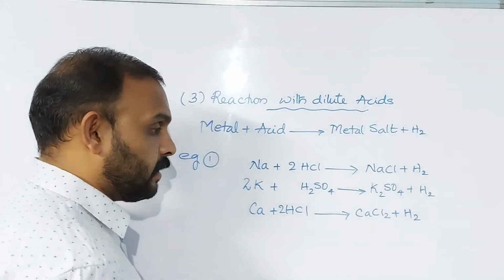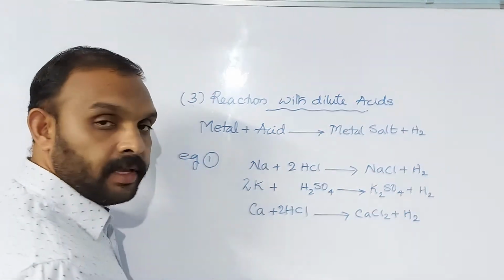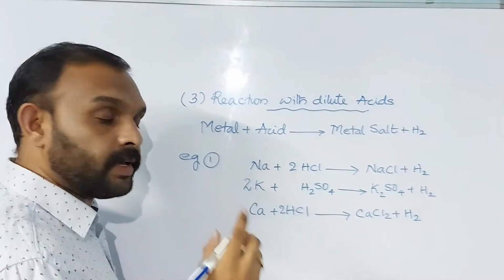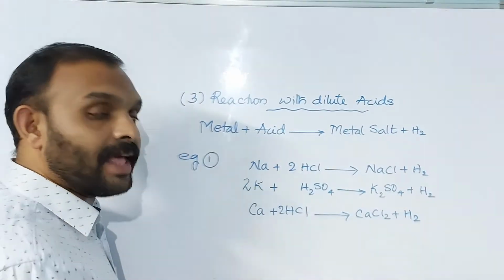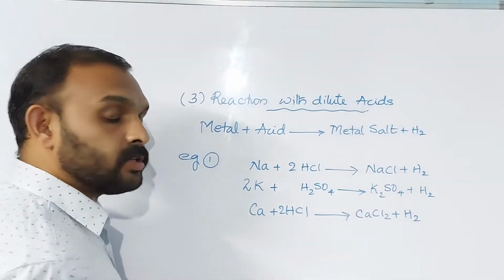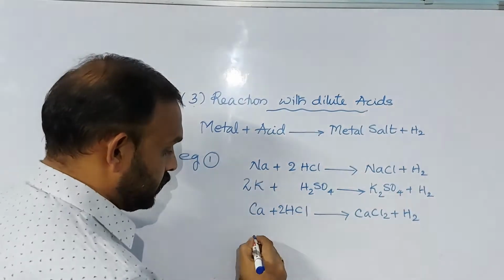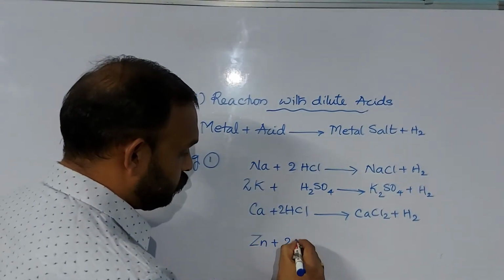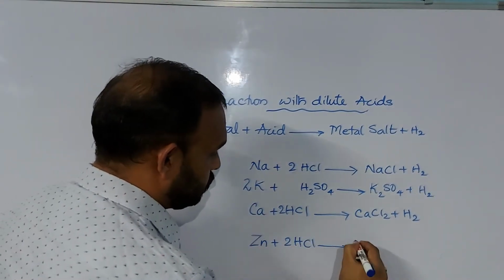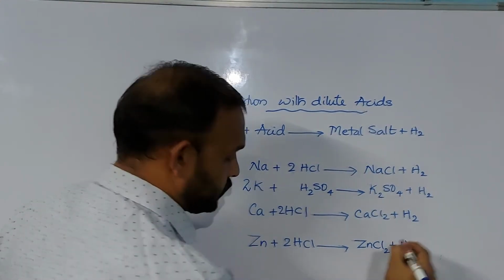These metals are very reactive with dilute hydrochloric acid and dilute H2SO4. Now let's see some other metals. Metals like zinc and aluminium react with dilute acids less violently, less vigorously as compared to sodium, potassium and calcium. Let's see the examples. Zinc plus 2HCl gives zinc chloride plus hydrogen gas.